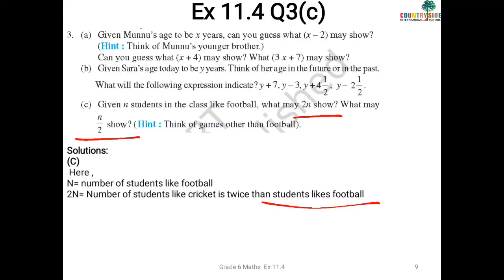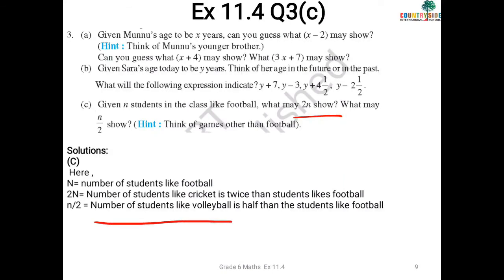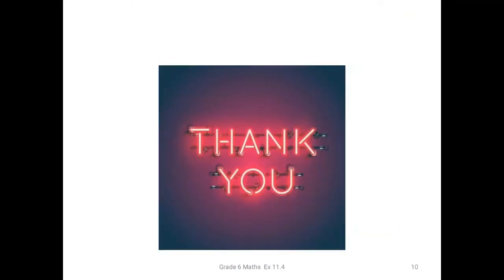Half. So you can take any other game. Here I have taken volleyball. So n by 2 represents the number of students who like volleyball is half. Why half? Because n by 2 is nothing but half of the students who like football. Okay, so this was again a very simple question, and that's it. We have completed exercise 11.4.